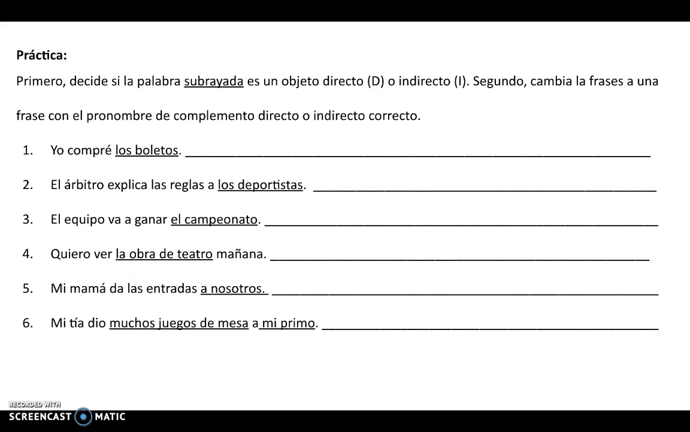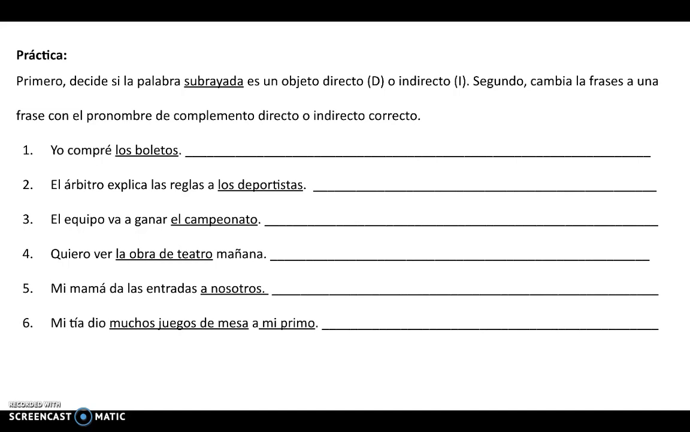We're just going to go through the practice now. Okay, entonces aquí tengo práctica muy básica con los pronombres del complemento directo o indirecto. Entonces, para cada frase, primero, después de leerla, decide si la palabra subrayada es un objeto directo o indirecto.